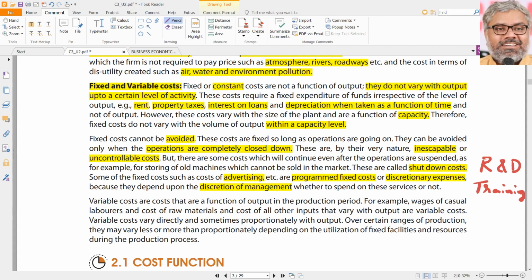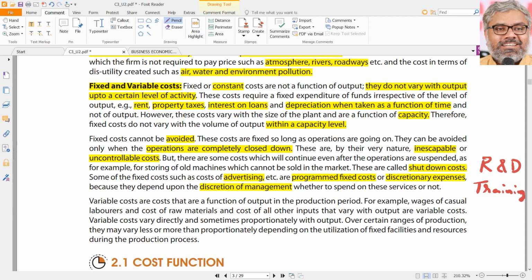Same way, not paying the suppliers of materials is not discretion. That is bad management. Not paying the committed costs where you have already agreed that I will pay, but then you failed it. That is bad management. That is not a discretion of the management. So understand the difference. A lot of times people, businessmen who think they are businessmen, will have this, I would say, conflict of understanding discretionary costs and committed costs.